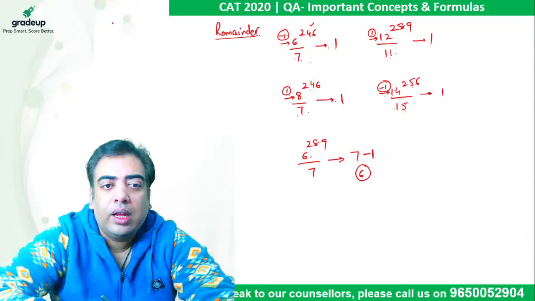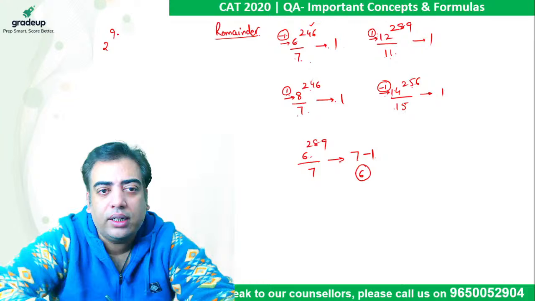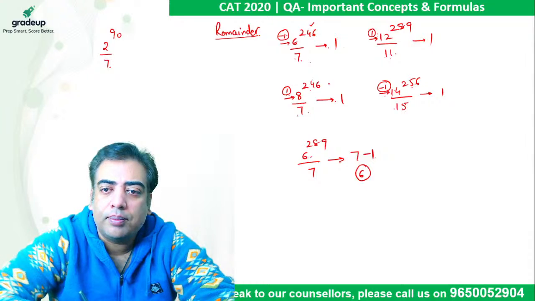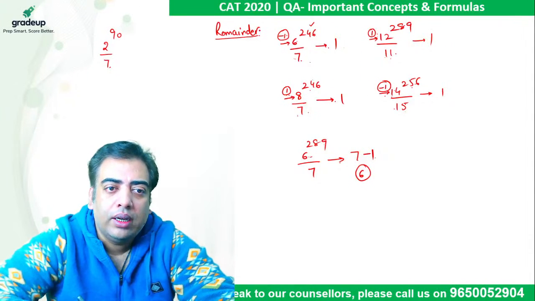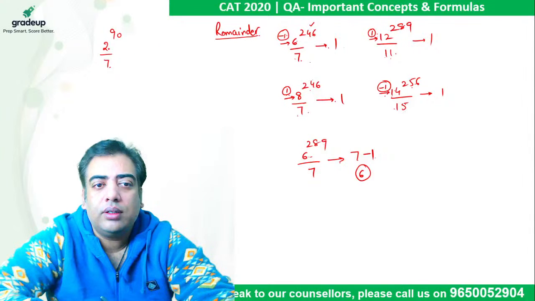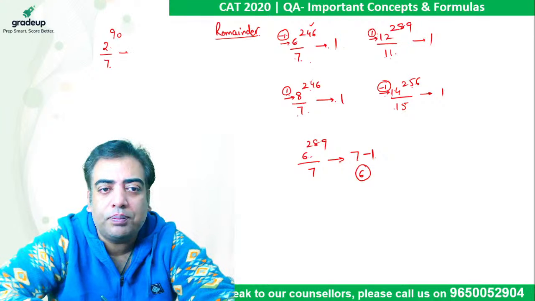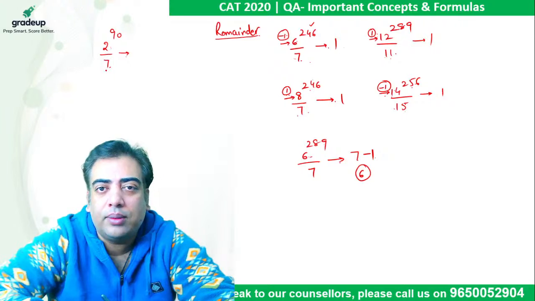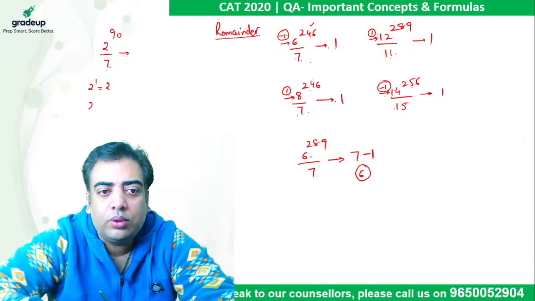If we come across a question of the form, let's say 2 raised to power 90 when divided by 7, what is the remainder? In all these examples, my remainder was straightaway either +1 or -1. In this case, the remainder is neither +1 nor -1, so we have to use different powers of 2 which will give me a remainder of 1 or -1 when divided by 7. Like 2 raised to power 1 is 2, 2 square is 4, 2 cube is 8.